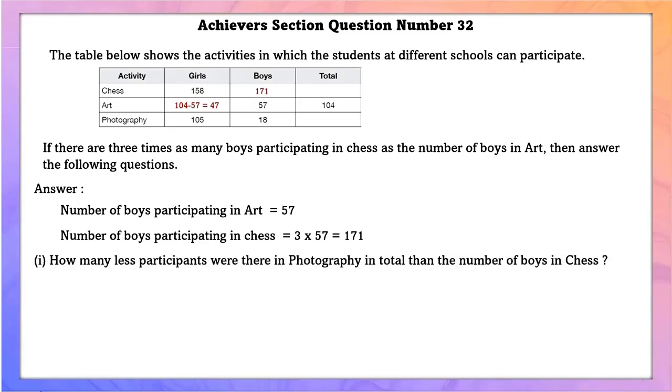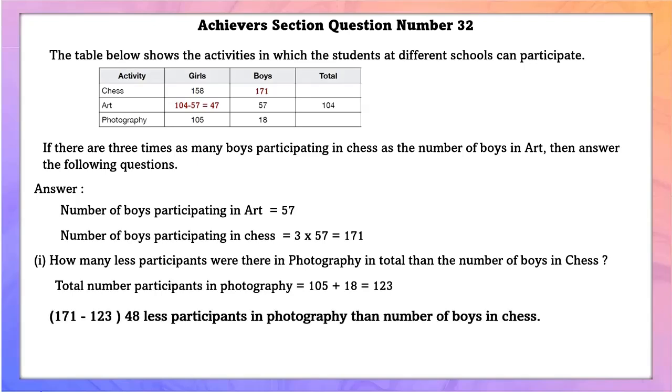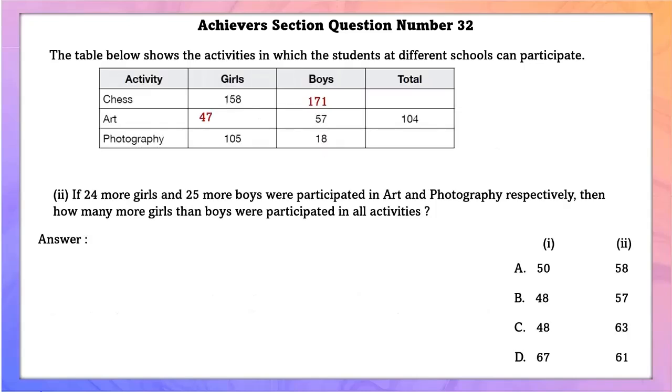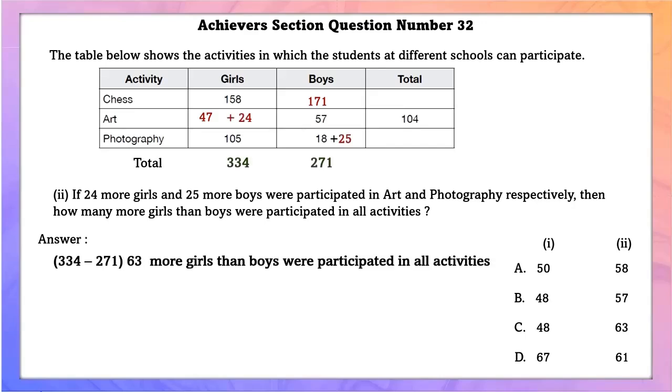How many less participants were there in photography in total than the boys in chess? Number of participants in photography is equal to 105 plus 18, that is 123. So 48 less participants in photography than the number of boys in chess. If 24 more girls and 25 more boys were participated in art and photography respectively, then how many more girls than boys will participate in all activities? So subtracting, we'll get 63 more girls than boys were participating in all activities.